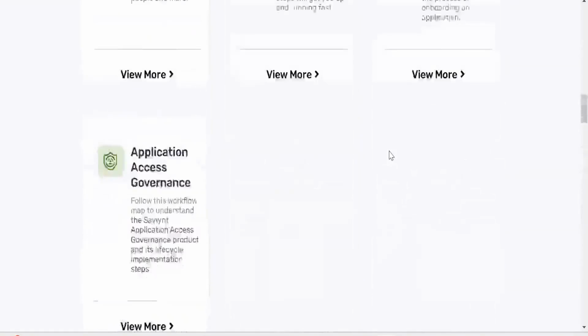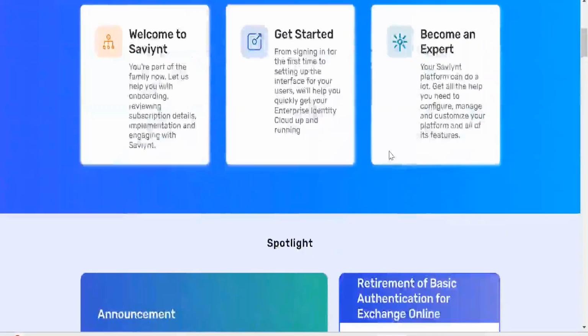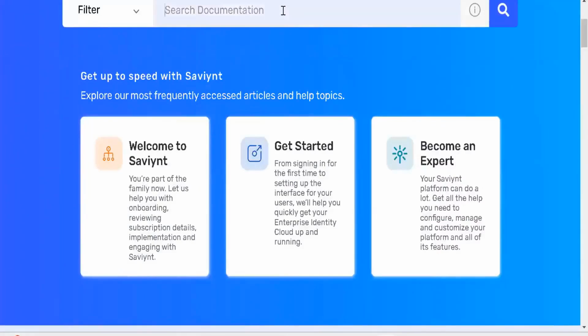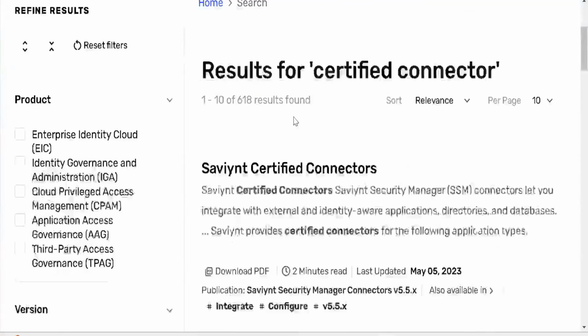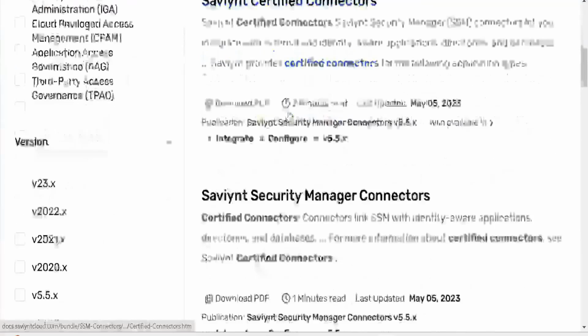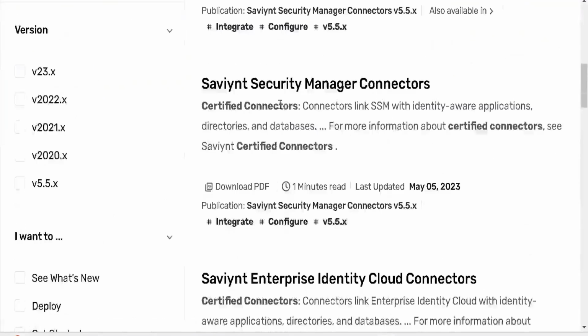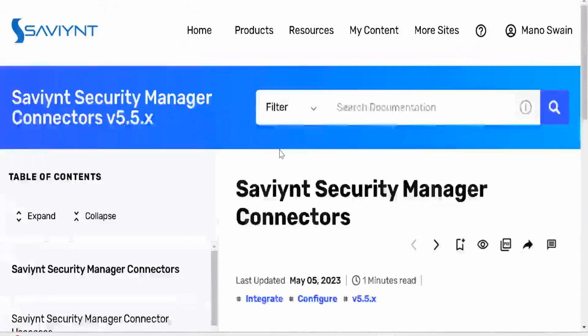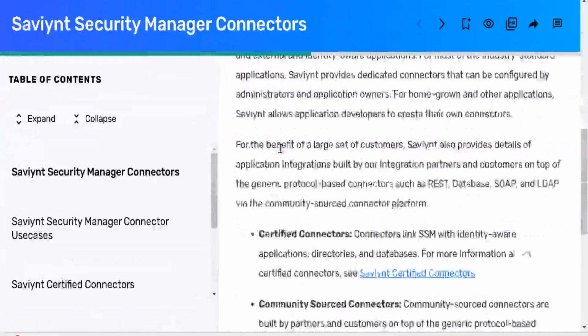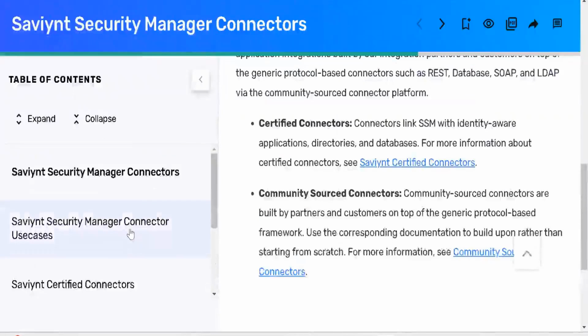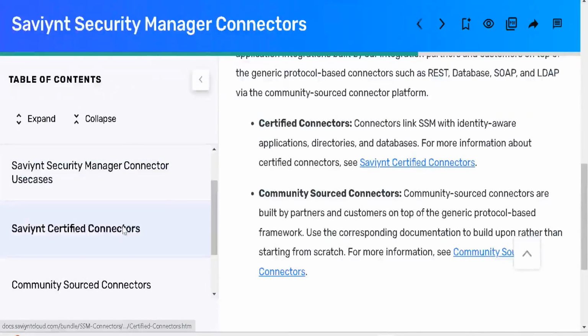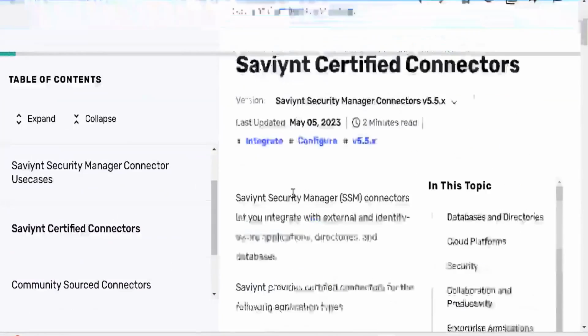Or simply you can search here: Saviynt certified connector.